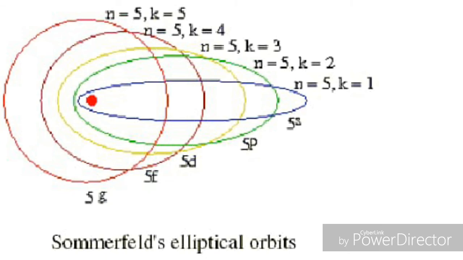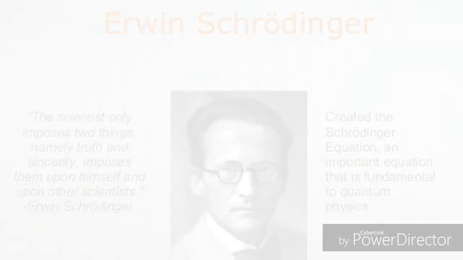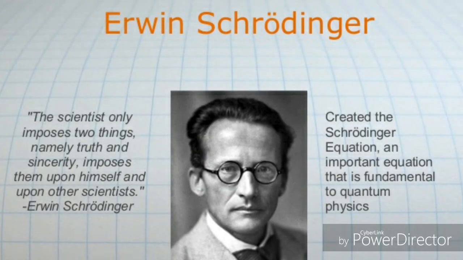Finally, the most accurate atomic model was proposed by Erwin Schrödinger. He proposed quantum mechanical model of atom, or it is also called electron cloud model. He proposed this atomic model based on the quantum theory proposed by German physicist Max Planck.